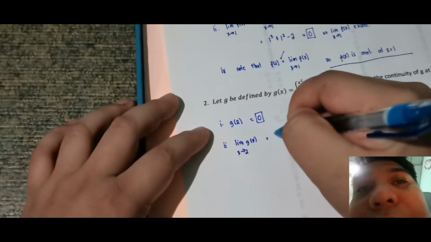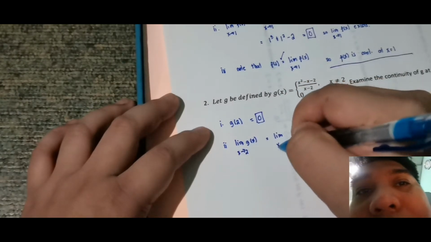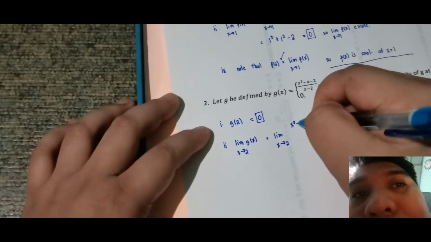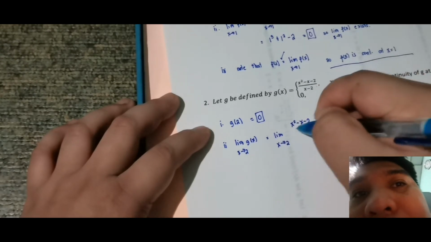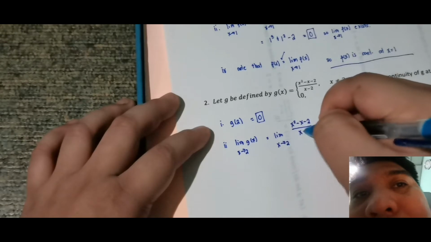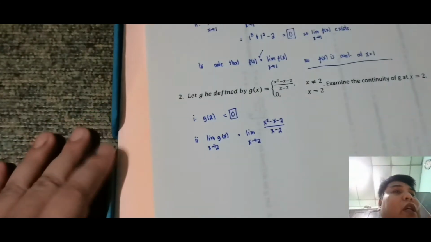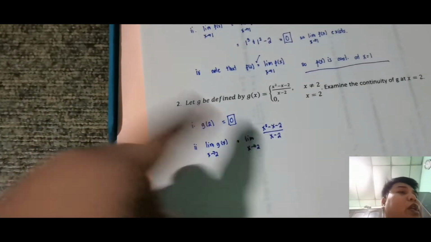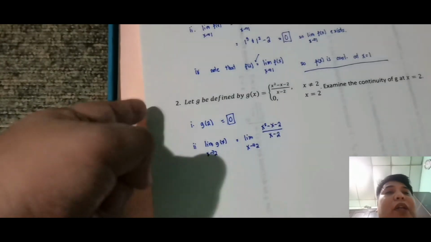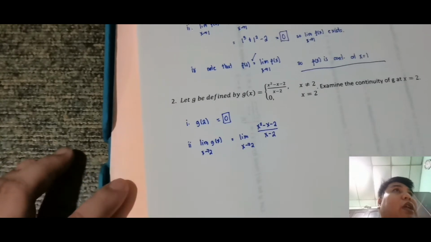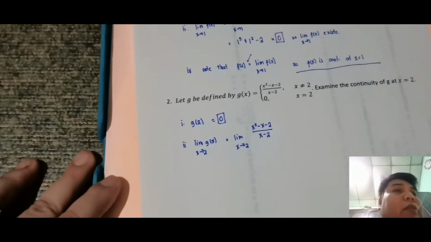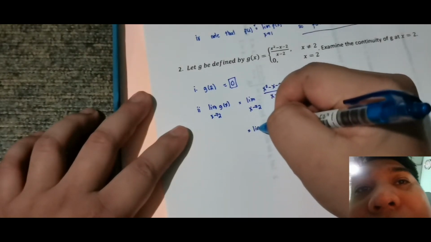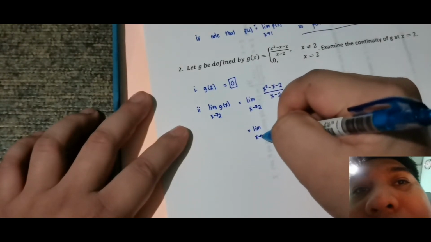So, that is equivalent sa limit as x approaches 2 ng x squared minus x minus 2 over x minus 2. Ayun. Ito yung pinagkaiba nung function sa limit. Sa limit, pwede ka mag-factor, pwede ka mag-cancel. Sa function, hindi. Okay, so sa function, right away, i-substitute mo. Sa limit, pwede ka mag-cancel. So, meaning, pwede kong gawin dito, limit as x approaches 2.